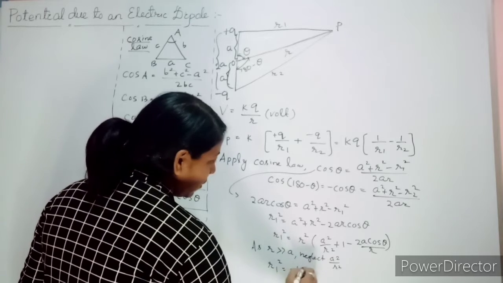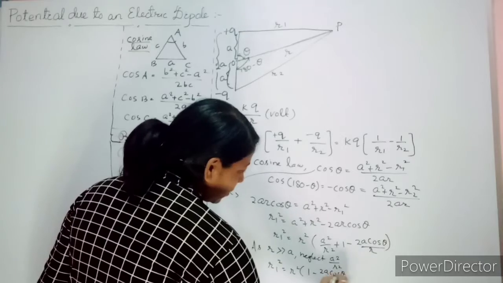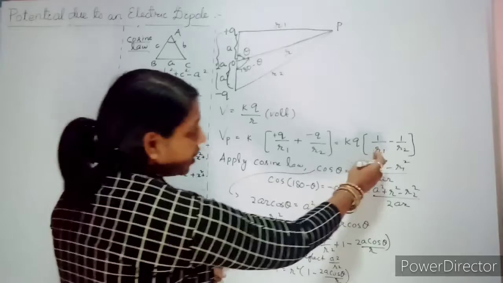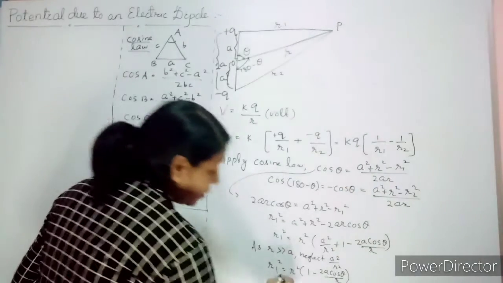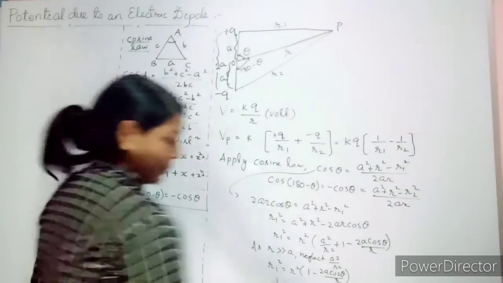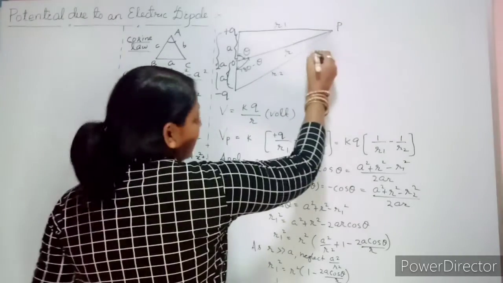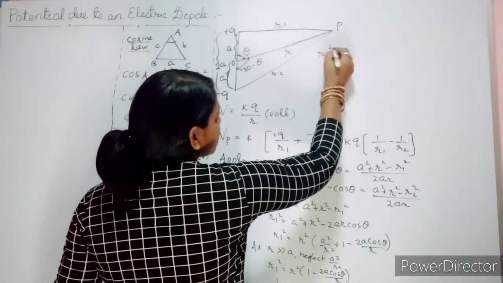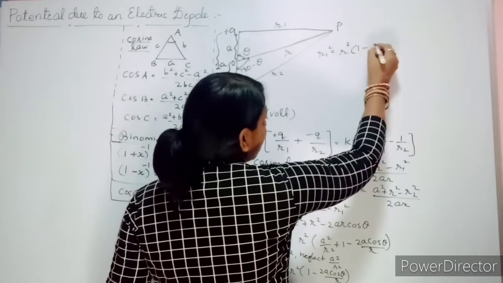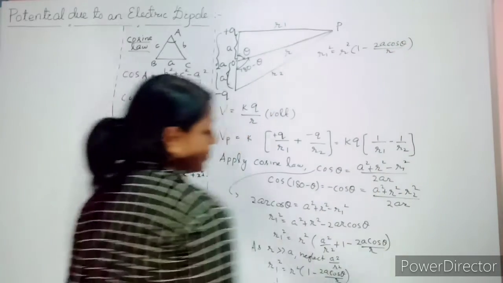So by neglecting, now what is your term? r1 square equal to r square whole into 1 minus 2a cos theta divided by r. But here what we want? 1 by r1. Clear?